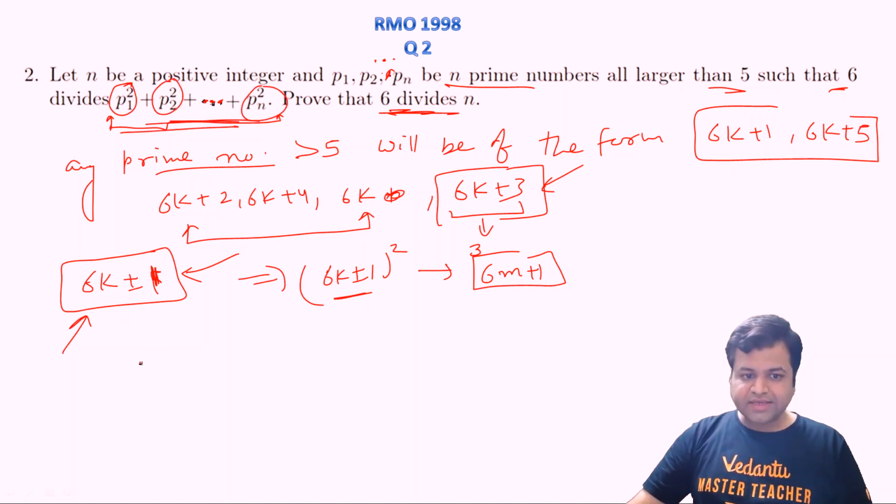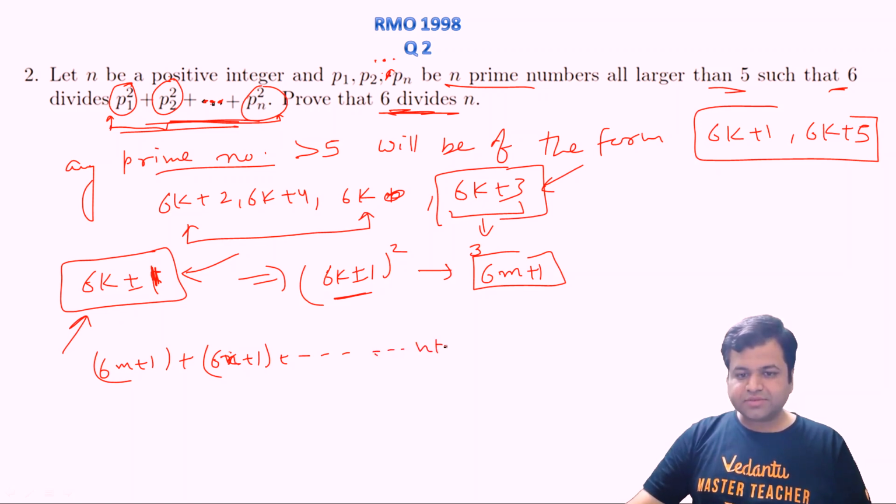And if we add these, we get 6m plus 1 plus 6, let's say, x plus 1 and so on, n terms.